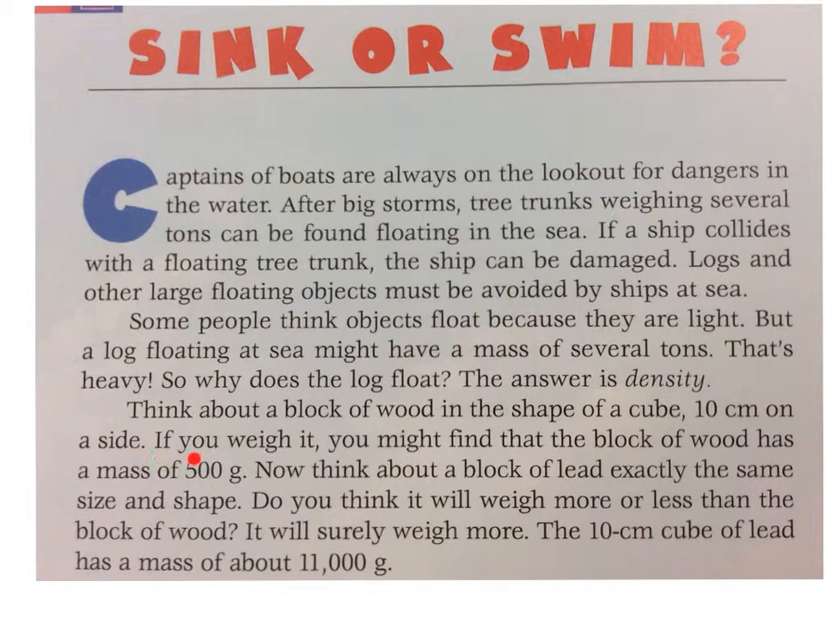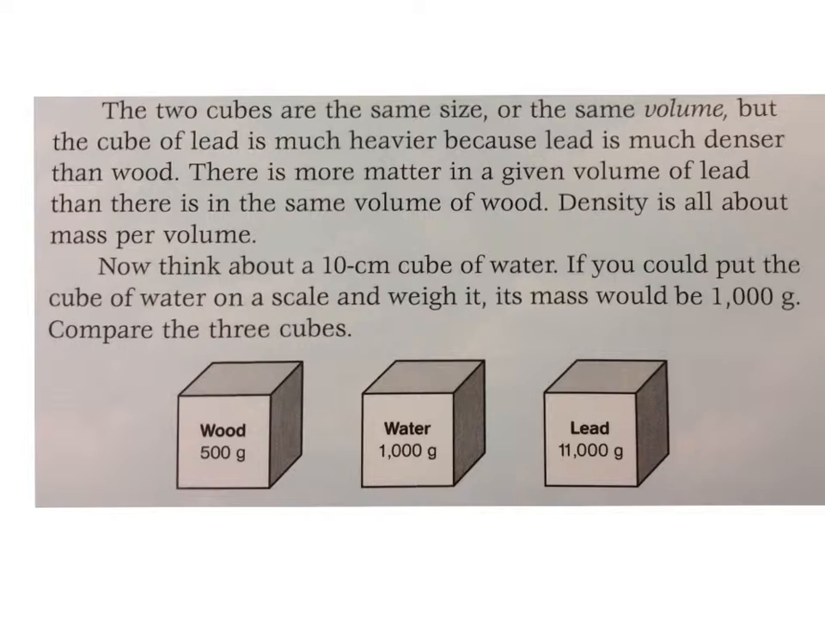Think about a block of wood in the shape of a cube, 10 centimeters on a side. If you weigh it, you might find that the block of wood has a mass of 500 grams. Now think about a block of lead exactly the same size and shape. Do you think it will weigh more or less than the block of wood? It will surely weigh more. The 10 centimeter cube of lead has a mass of about 11,000 grams.